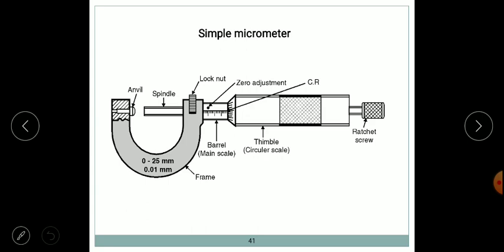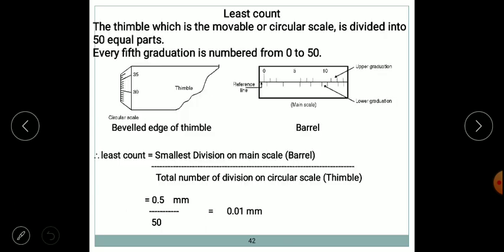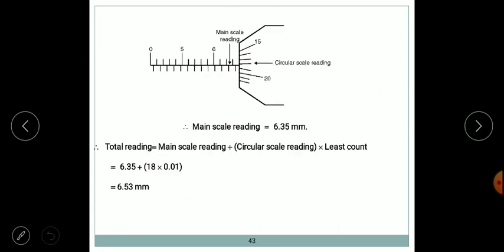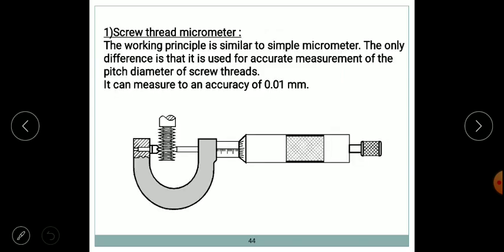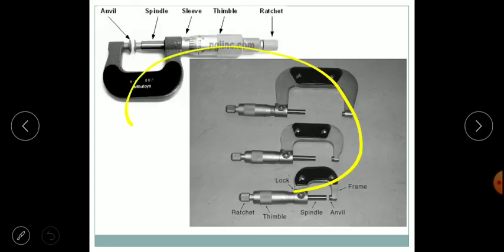Another important instrument is the micrometer, shown over here, which consists of important parts: a barrel as the main scale, and a circular scale, which we call the thimble, and it usually has different ranges for the instruments. Again the same type: the smallest division on the main scale divided by the total number of divisions on the thimble, that is the circular scale. Likewise, with screw thread the ends will vary, so we get different measurements. These are the actual instruments on which we get the value.